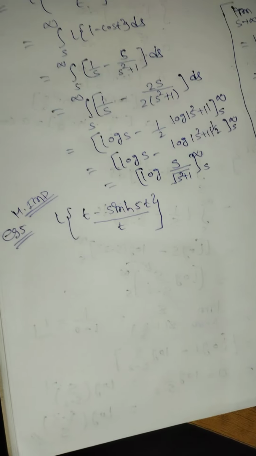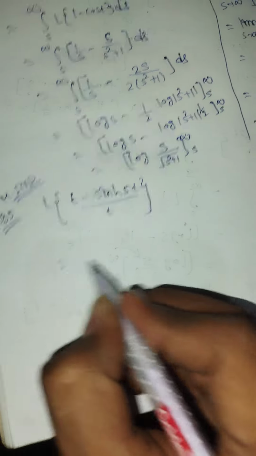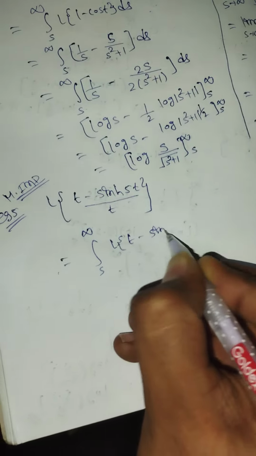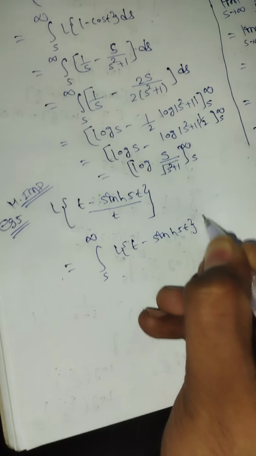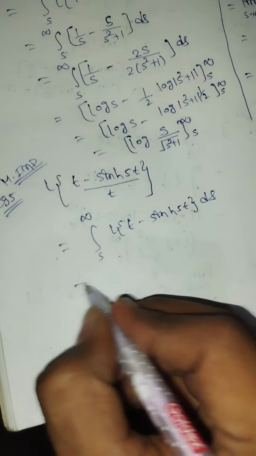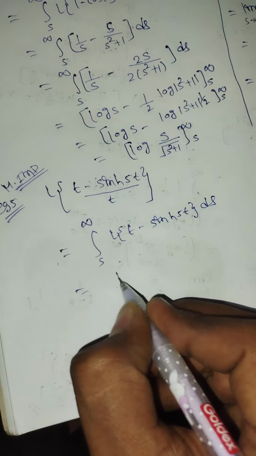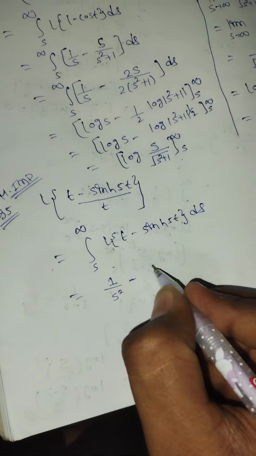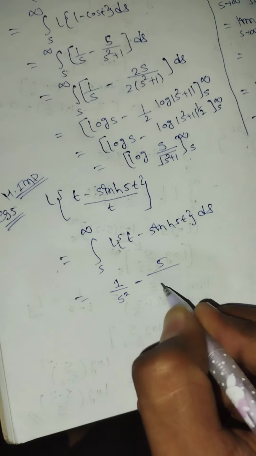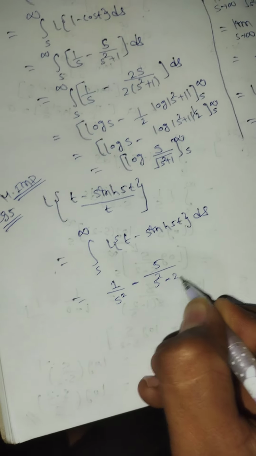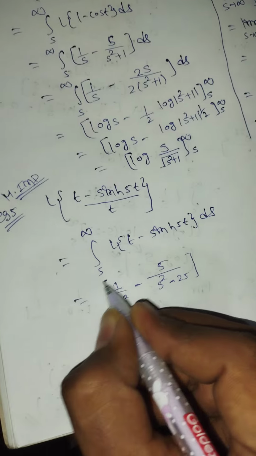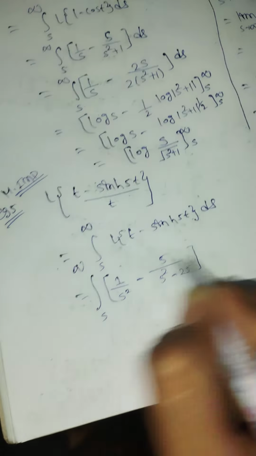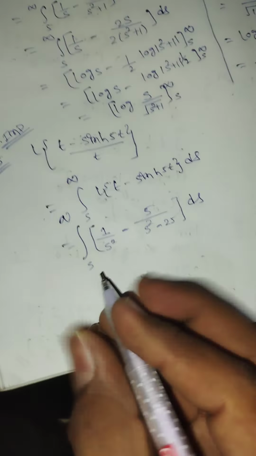Let us solve this last problem. S to infinity, Laplace of t minus sine hyperbolic 5t, ds. What is Laplace of t? It is 1 factorial upon s square, minus hyperbolic, only the sign will change, 5 upon s square minus 25, integration s to infinity, ds.